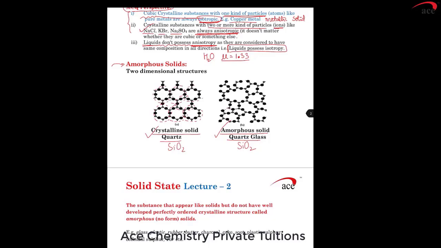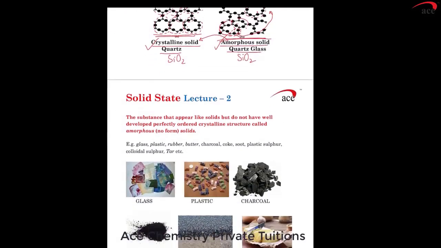While in an amorphous solid, you are able to see there is a random arrangement. Some places this, some places some other random arrangement. They may have a certain part of the arrangement repeating, but that repeats for only small places. That means a short range. Amorphous solids are different from crystalline solids. Crystalline solids have a systematic arrangement of particles. Amorphous solids have a non-systematic arrangement of particles.